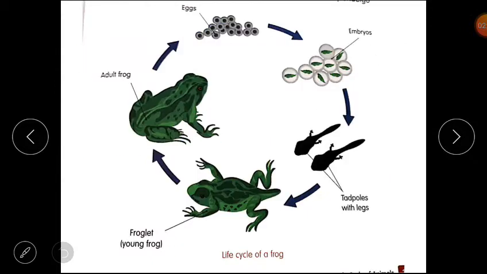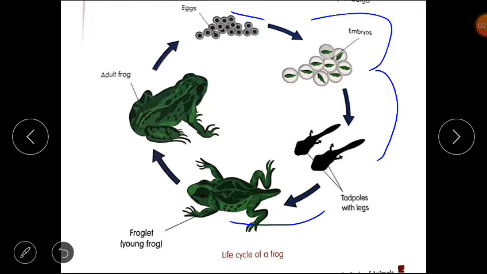Now student, here is a picture of life cycle of a frog. First stage is egg, then embryos, and then tadpoles with legs, then froglet. Froglet has tail, and when tail disappears it becomes adult frog, and then adult frog again lays eggs, and this process repeats. Clear students?